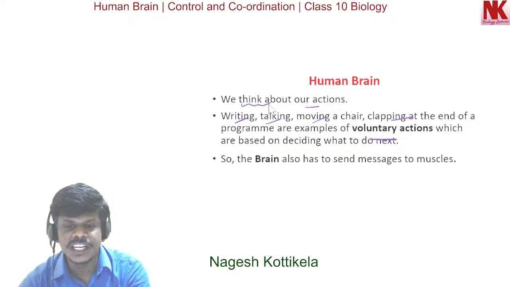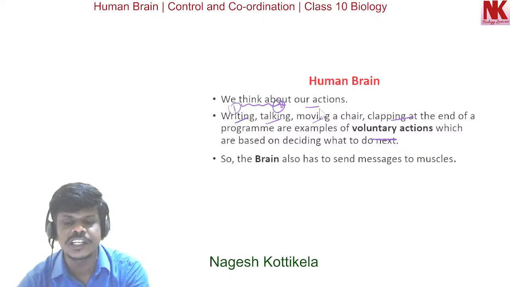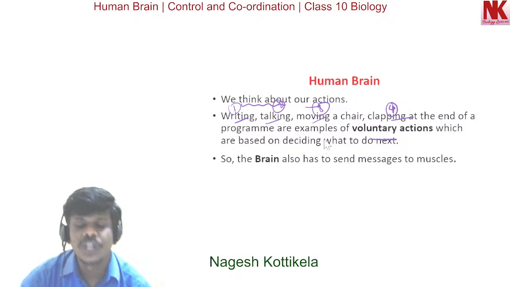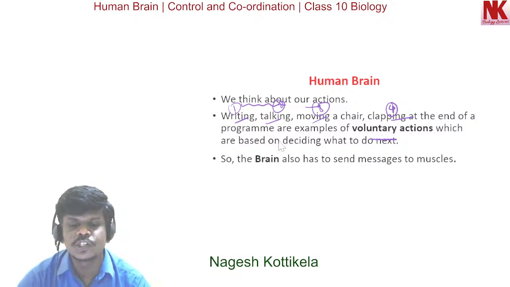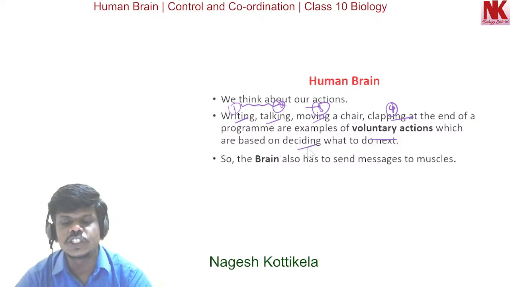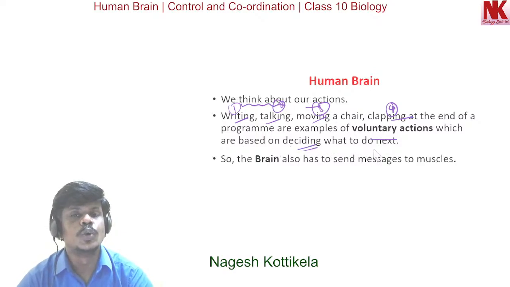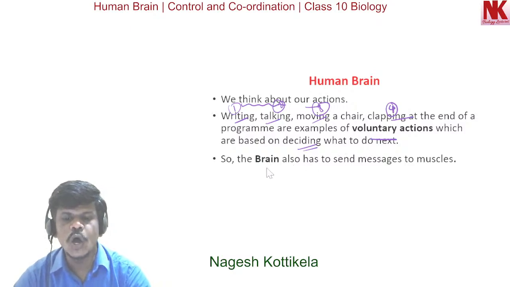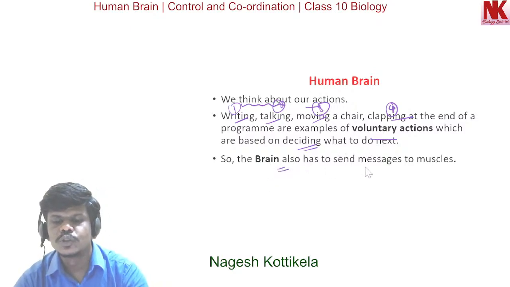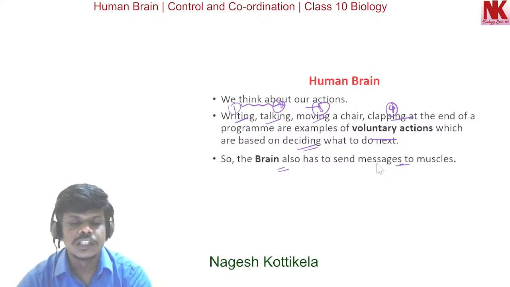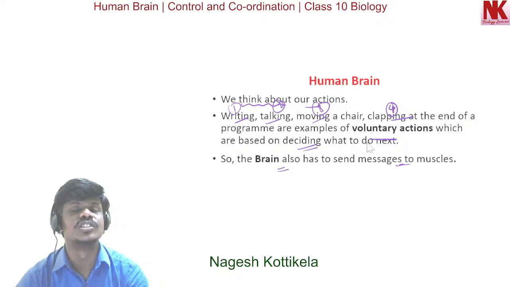Here we think about our actions, and these actions can be writing, talking, moving a chair, clapping at the end of a program. All these are voluntary actions, which are based on deciding what to do next. The brain also has to send messages to the muscles. So these are the voluntary actions. This is how the brain controls the voluntary actions in our body.